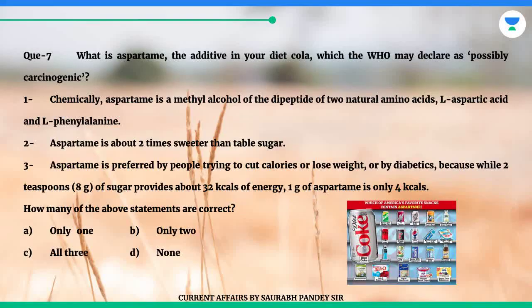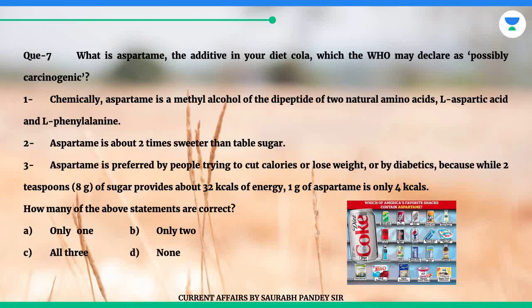Question 7. What is aspartame, the additive in your diet cola, which the WHO may declare as possibly carcinogenic? 1. Chemically, aspartame is a methyl alcohol of the dipeptide of two natural amino acids, L-aspartic acid and L-phenylalanine. 2. Aspartame is about 2 times sweeter than table sugar. 3. Aspartame is preferred by people trying to cut calories or lose weight, or by diabetics, because while 2 teaspoons, 8 g, of sugar provides about 32 calories of energy, 1 g of aspartame is only 4 calories.